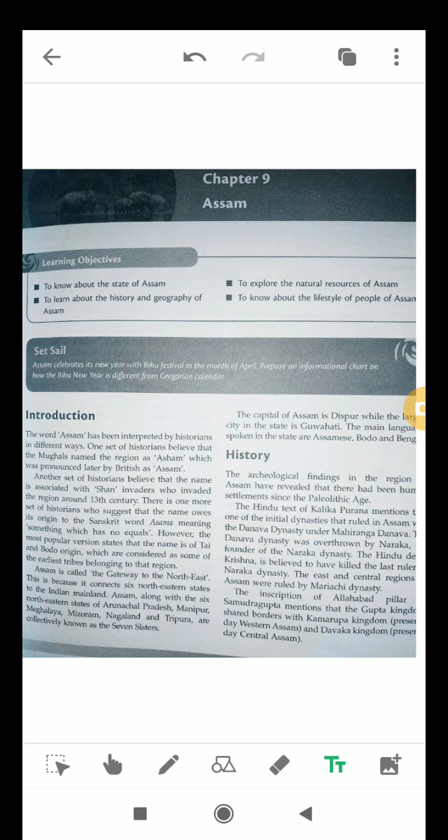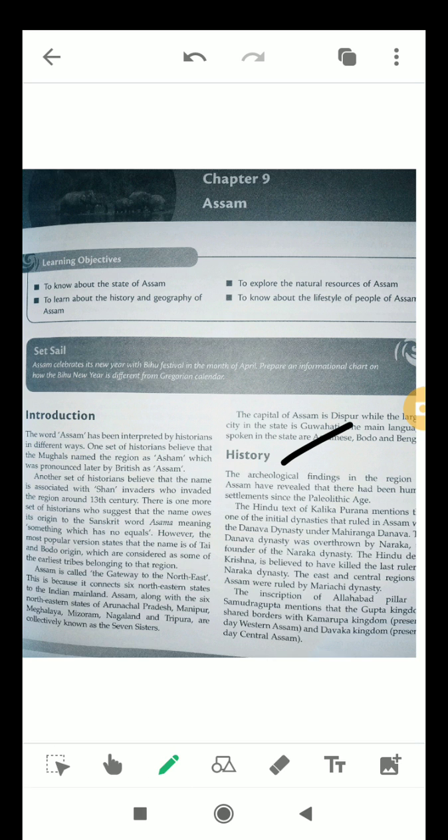The six northern states are Arunachal Pradesh, Manipur, Meghalaya, Mizoram, Nagaland and Tripura, and including Assam, it is called the Seven Sisters. The largest city of Assam is Guwahati, and the main languages spoken in the state are Assamese, Bodo, and Bengali. So let us know about the history of Assam.